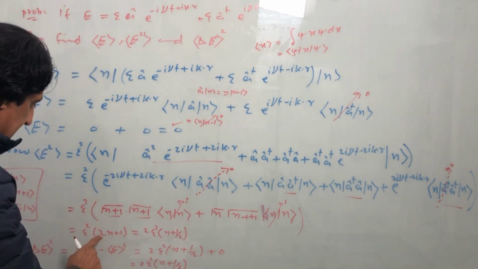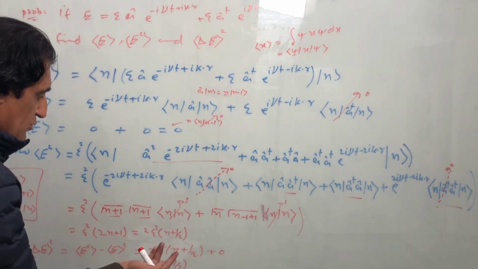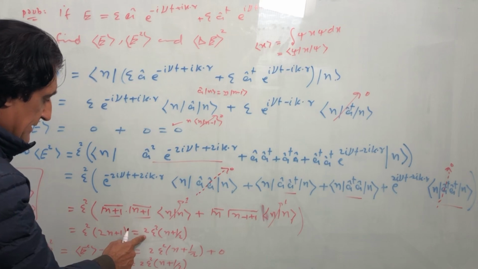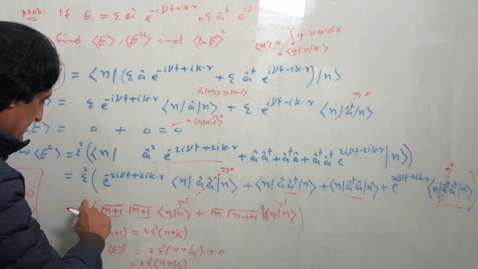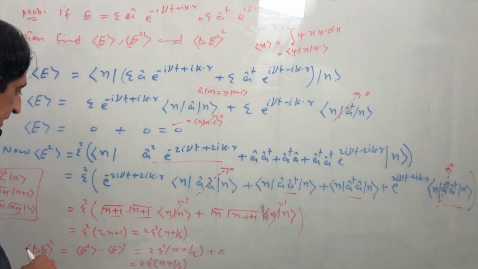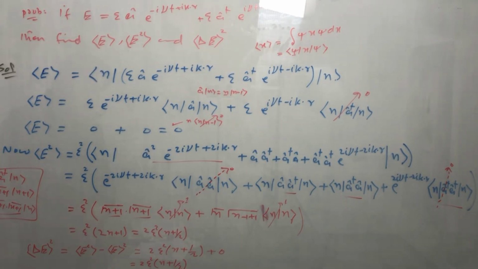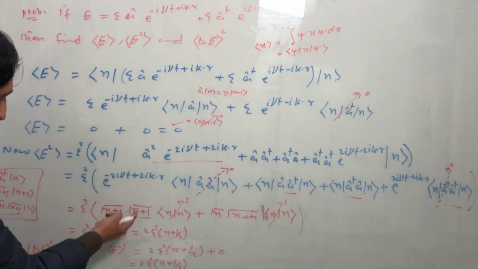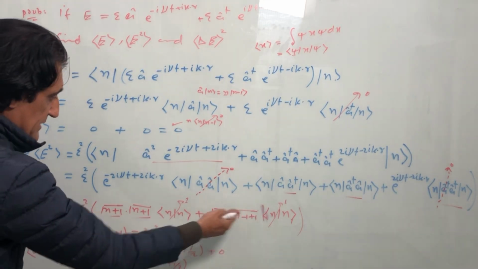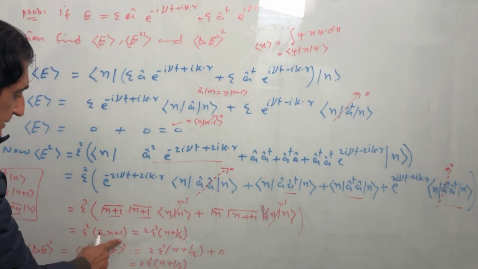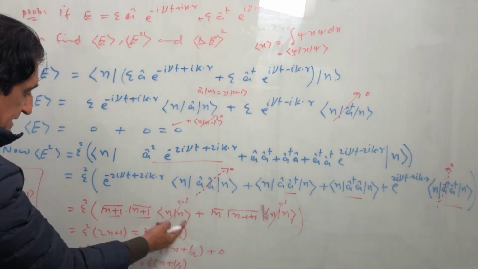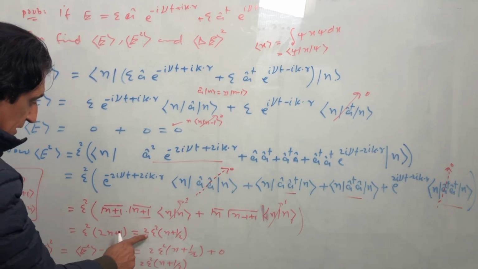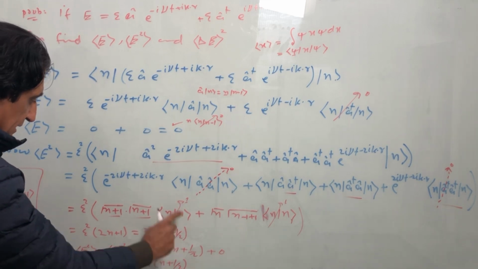Then we have E squared times n plus 1, and if we simplify these two terms, we get 2n plus 1, and if we take 2 common, then 2E square times n plus one half.